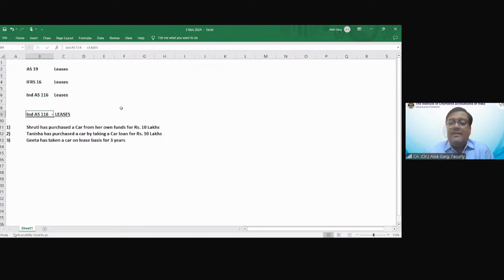Friends, in Ind AS 116 leases, let's discuss with the help of these 3 aspects, which I have already covered, what is the accounting in case of AS 19 and old Ind AS 17, right? It was the same.